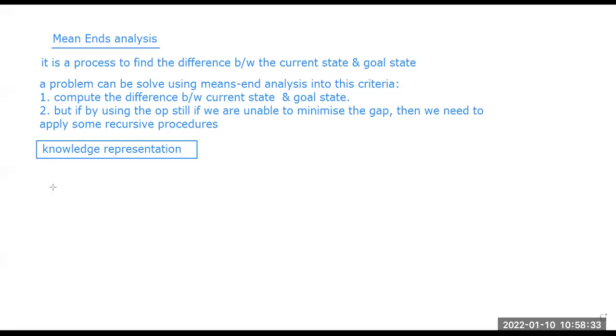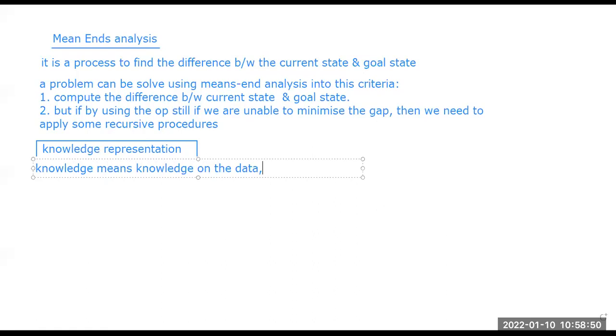So here the knowledge means, this is one part: knowledge of the data.